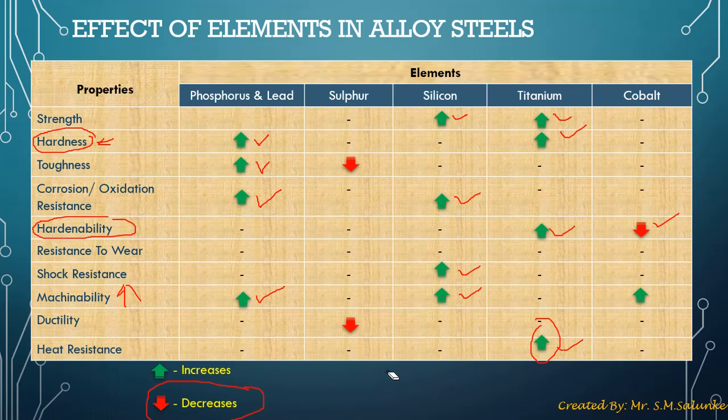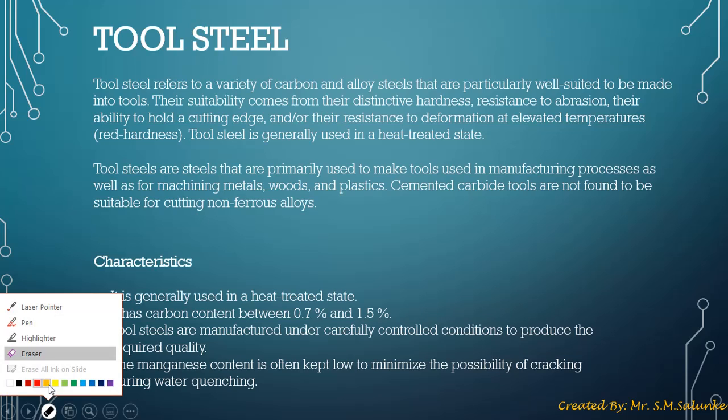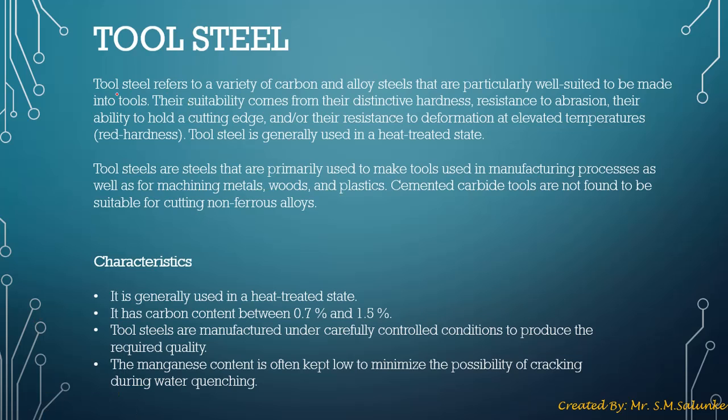Now let's look at different types of tool steel, and initially we'll first look at what is tool steel. As the name suggests, tool steel means a steel that is used for making tools. Here tools means machining tools. It could be any tool, a tool for cutting metals, cutting wood, cutting plastics, or shaping plastic.